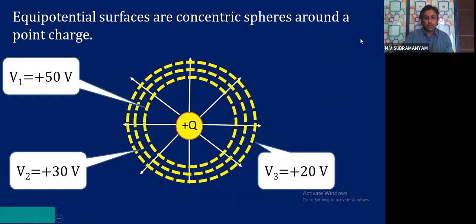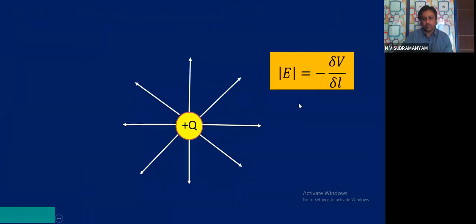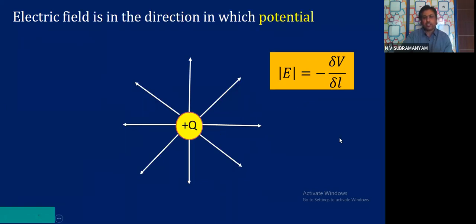So that shows very clearly what we already know. The electric field is in the direction in which potential decreases. In whichever direction potential is decreasing, in that direction electric field will be acting. That is the meaning of this.